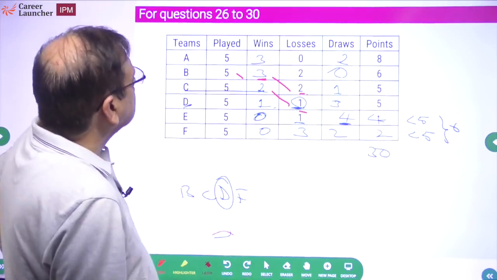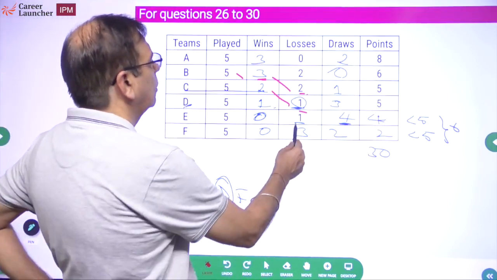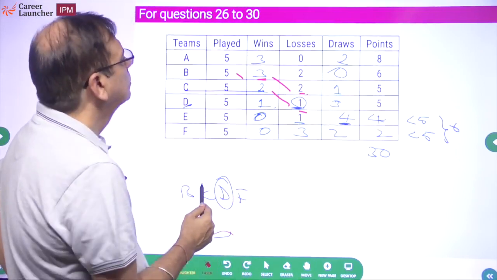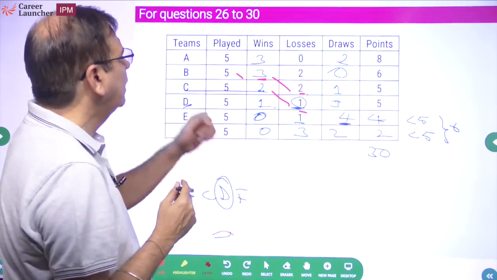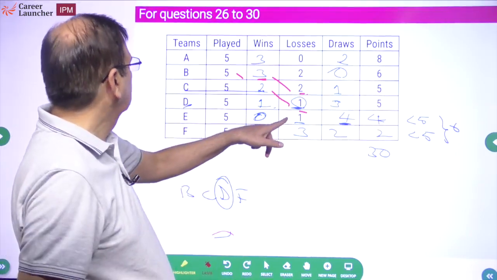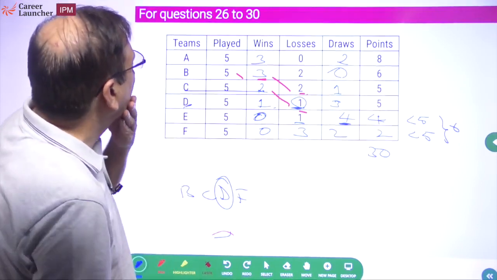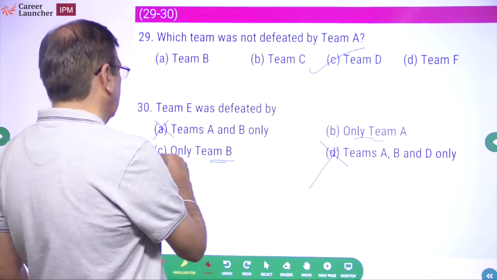So what do we pick out from here? 4 draws. There are 4 draws out here. It has definitely drawn with this one. E has lost to, so it should be B. It should be B. I'll confirm. Yes, it should be team B only. Should be the answer.